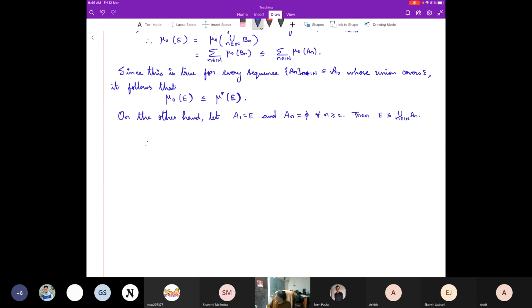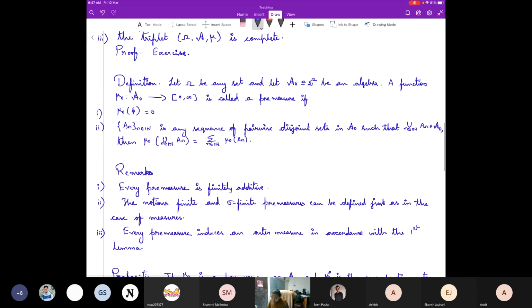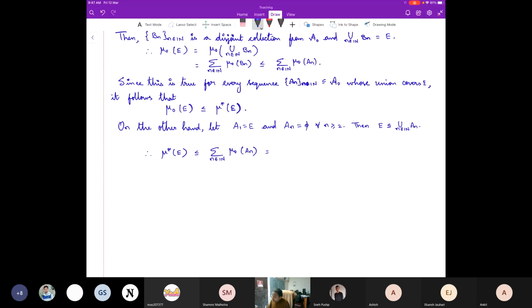Therefore, it is a consequence of the definition that mu star of E is less than or equal to the summation over n in N of mu naught of A_n. So mu naught of A by definition on the empty set is 0. Therefore only the first term survives, all other terms are 0. So this is the same as just mu naught of E. That's it, done.